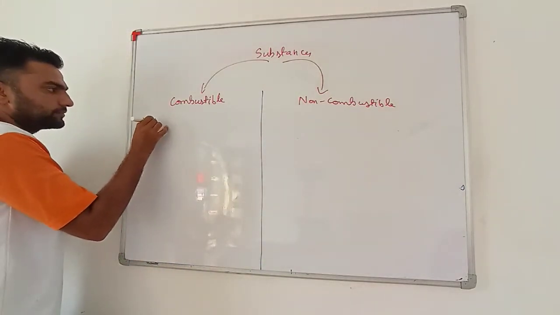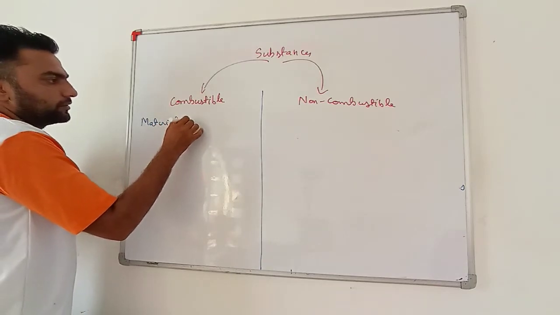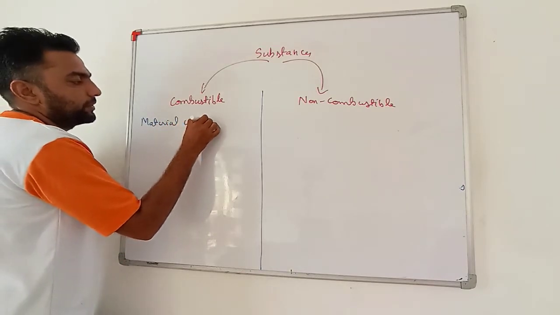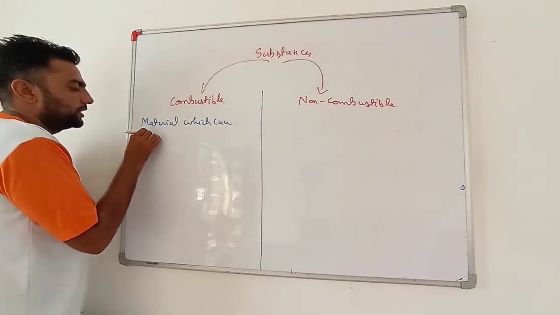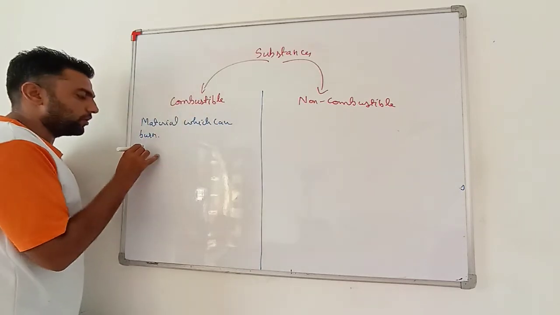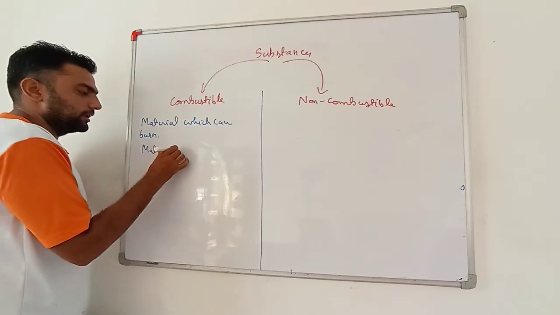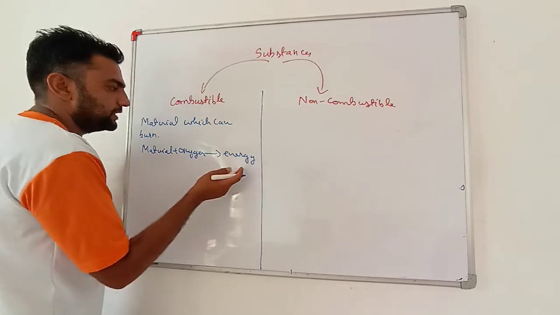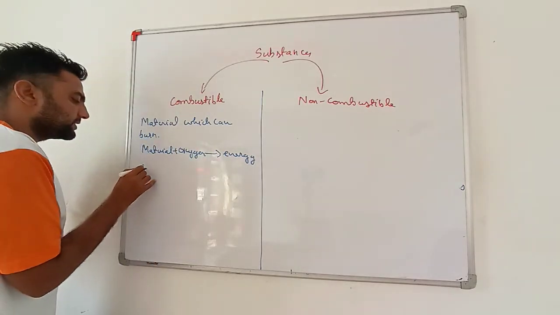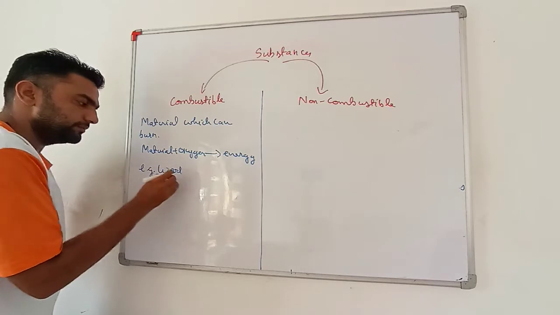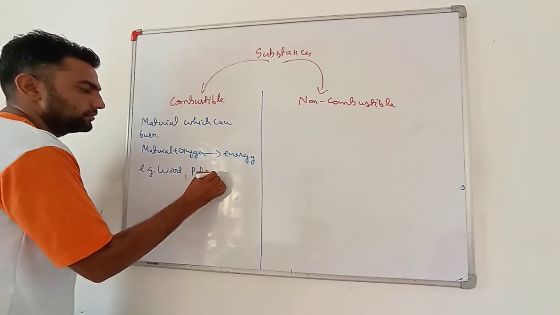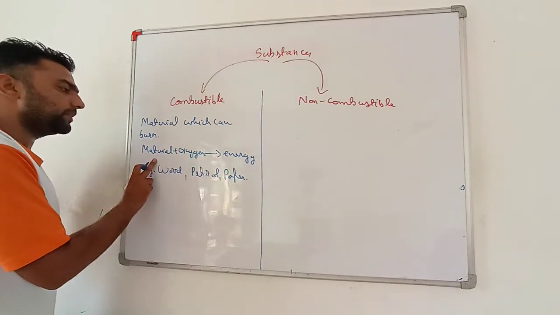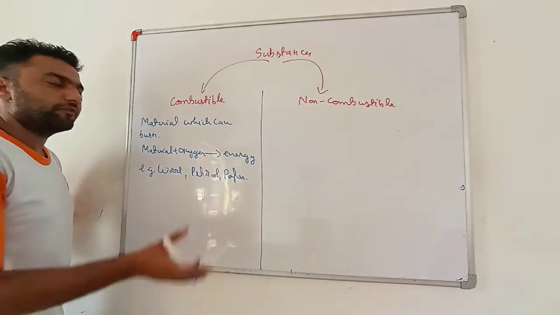Any material which can go through combustion, material which can burn in simple language, is known as combustible substances, or any material which can react with oxygen to give energy, that material is known as combustible substances. Examples are wood, petrol, paper. All these materials burn, or you can say all these materials undergo the process of combustion if conditions are fulfilled.